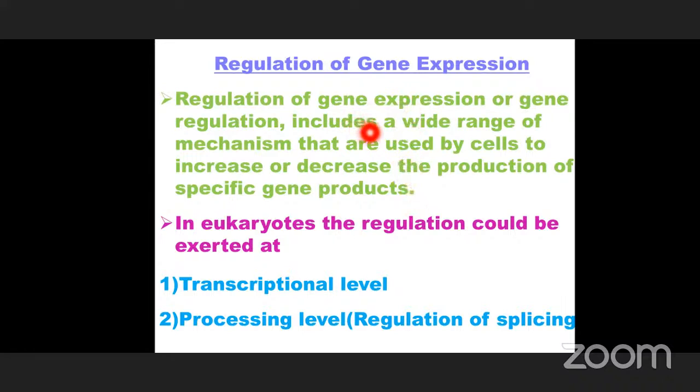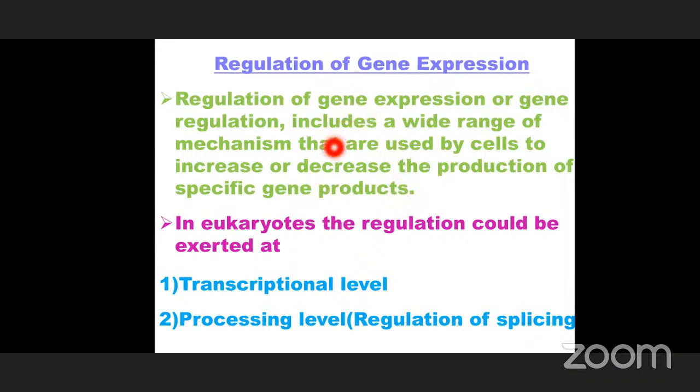This mechanism is used by cells to increase or decrease the production of a specific gene product.